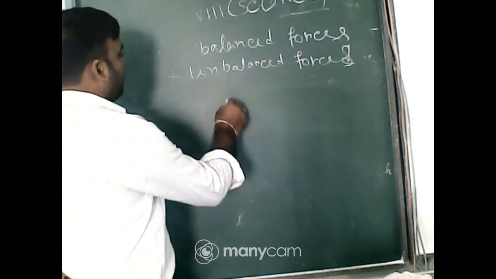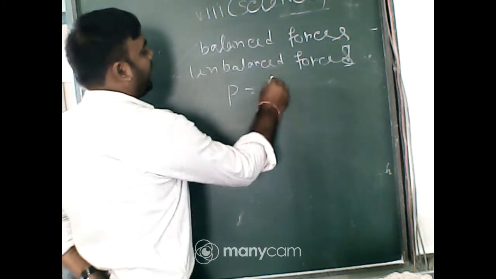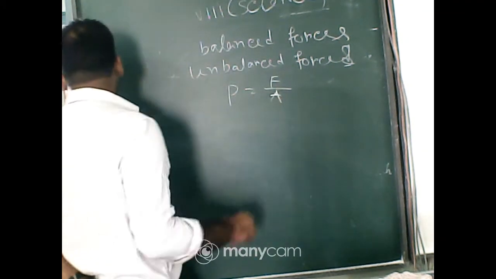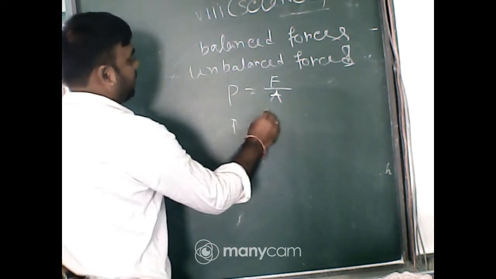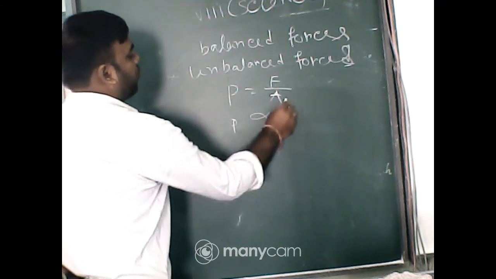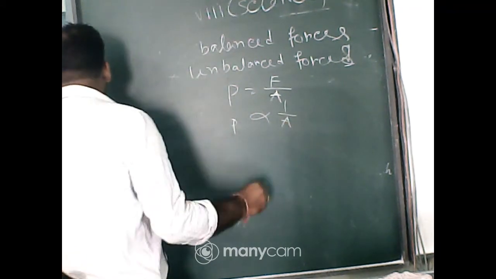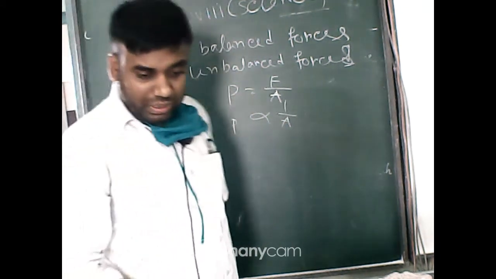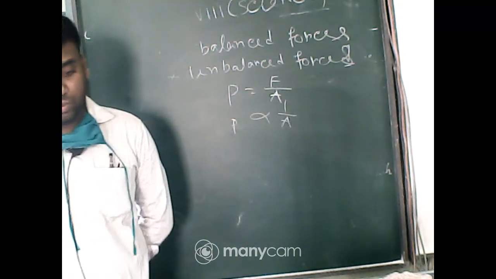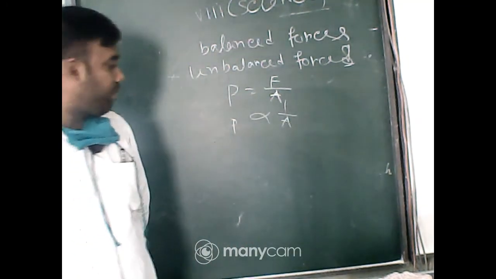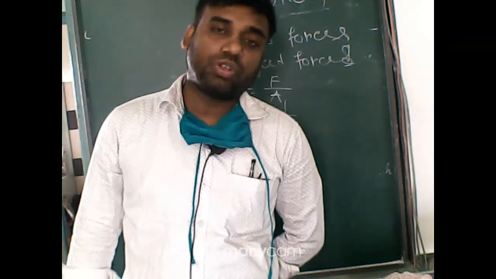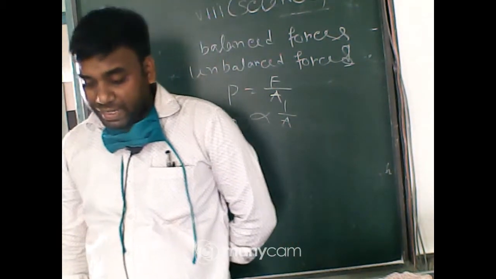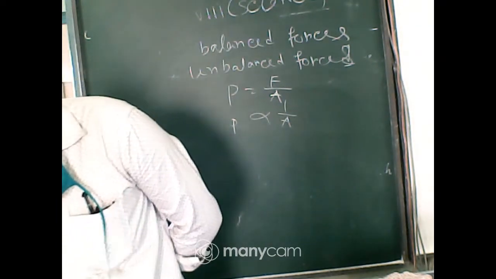So, we know that pressure equals force by area. So, pressure is inversely proportional to the area on which it is applied. So, it is a very easy question. Pressure is inversely proportional to the area on which it is applied. Okay.